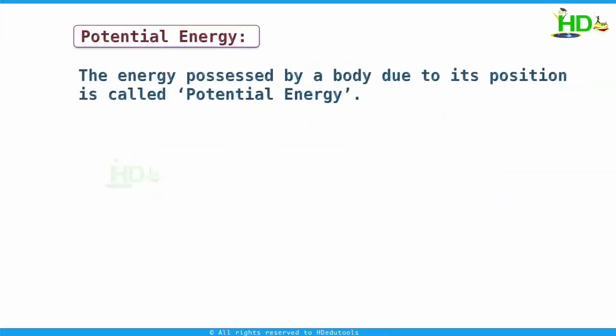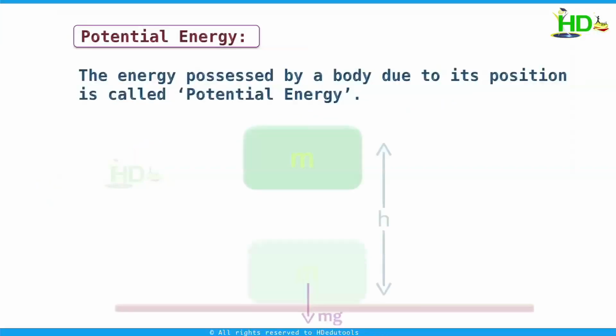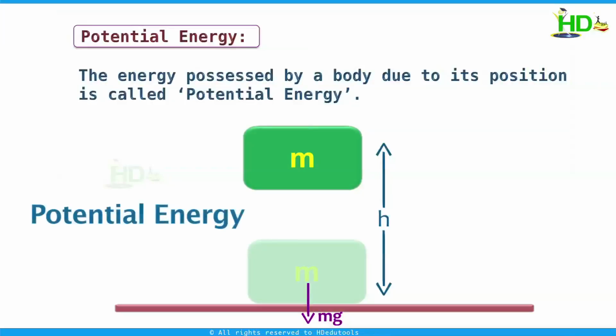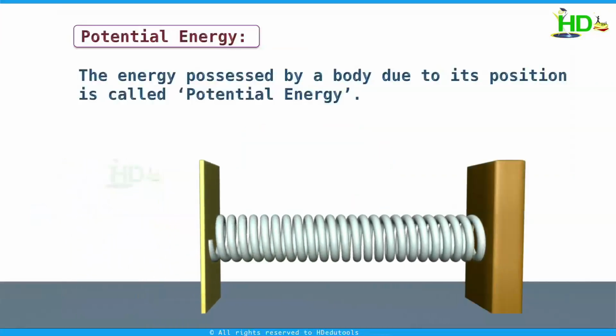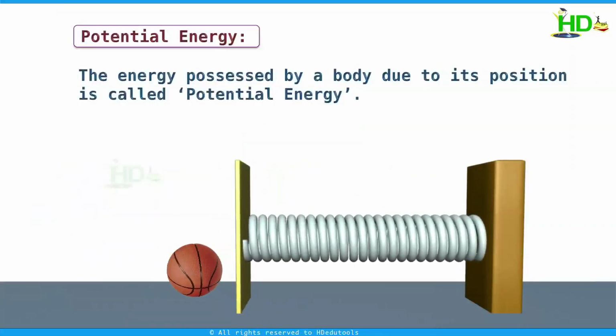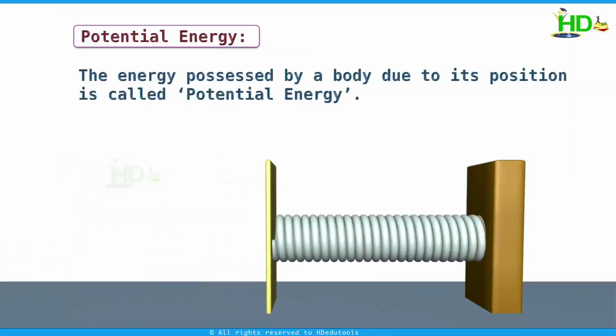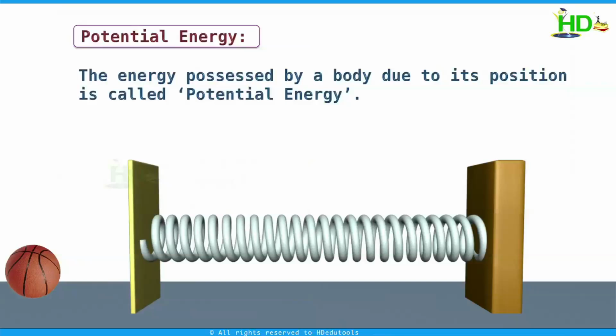Potential energy means the energy possessed by a body due to its position. The object at height h, it is having some energy. This kind of energy is potential energy. Similarly, we consider a compressed spring. Yes, it can do some work. It is having energy. A compressed spring is having potential energy.